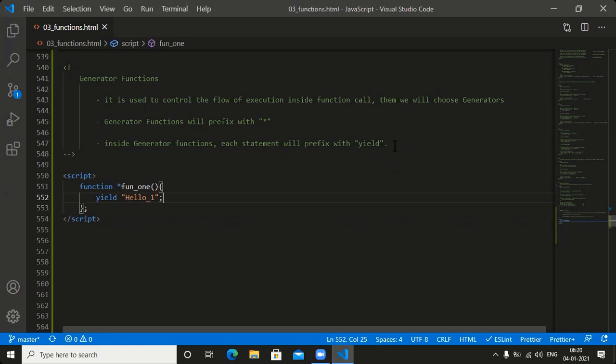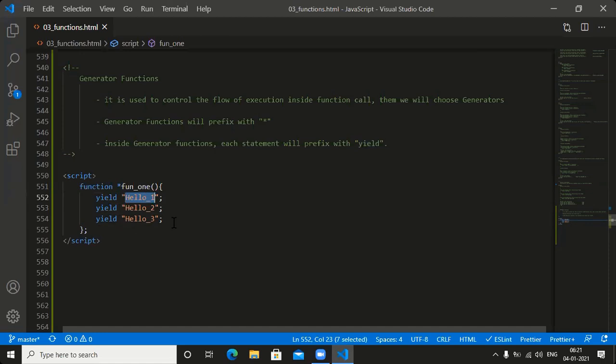Next one, and one more point: yield should be in place. We need to place the hello 2. Each statement should start with what? Yield keyword. Yield will control the flow of execution. Because of that reason we need to go for the yield keyword.